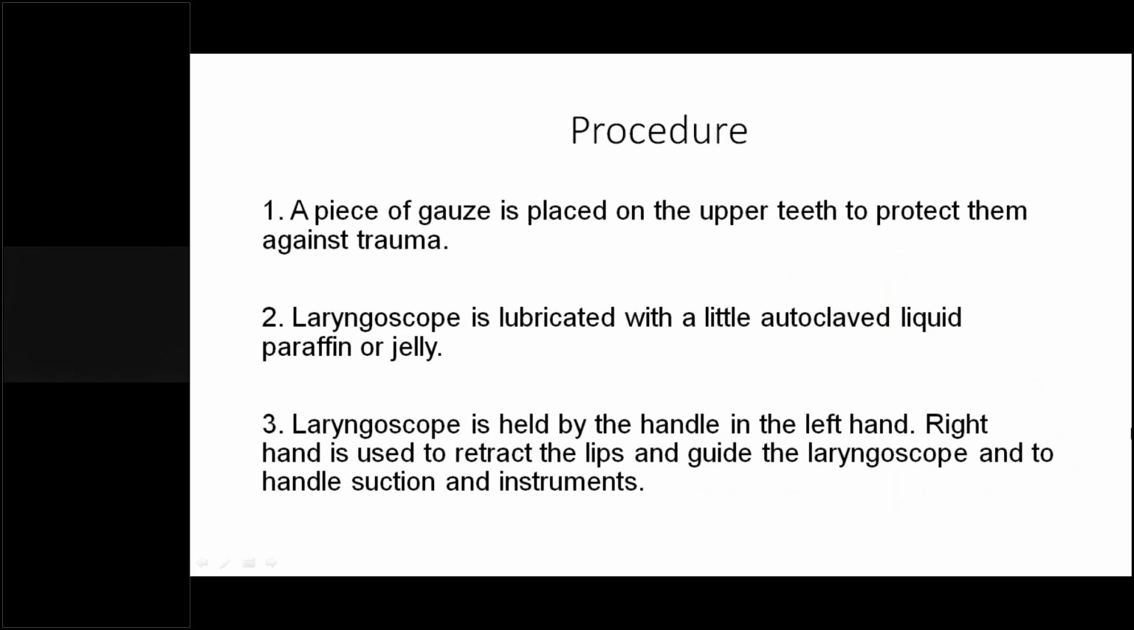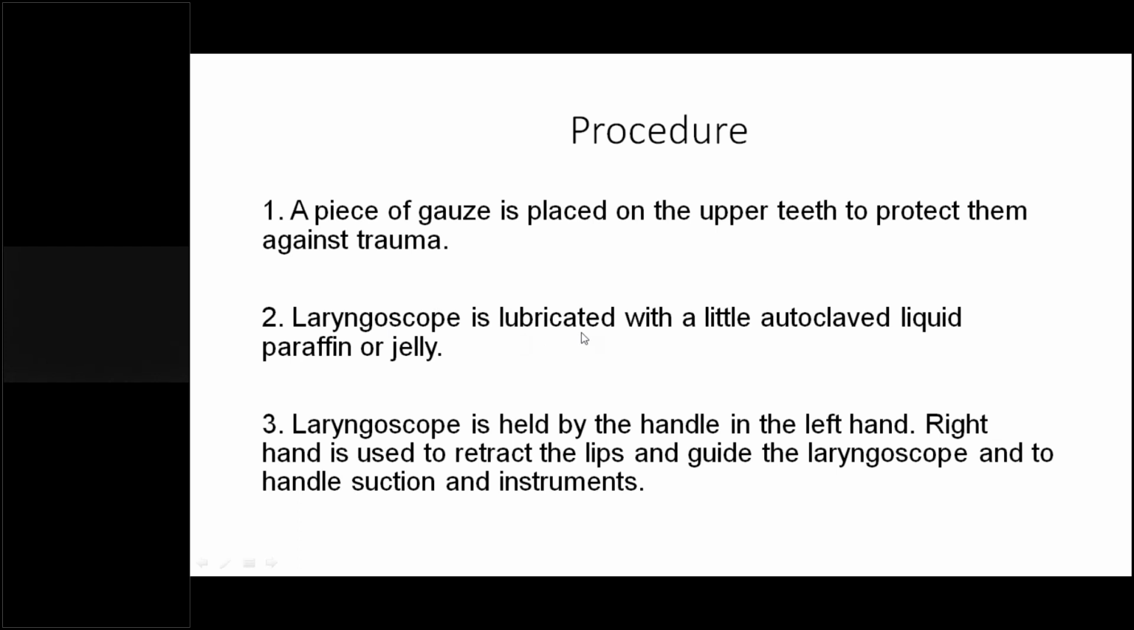Now, how the procedure is done, briefly. First, a piece of gauze is placed on the upper teeth, since you will be applying some pressure on them. You need to first check whether the teeth are fragile or not. If they are fragile, then you have to take consent. While doing the procedure, the teeth might get dislodged, so you need to tell the patient beforehand if at all they are loose. If they are tight enough, you can place a piece of gauze over the upper teeth to protect them against trauma.